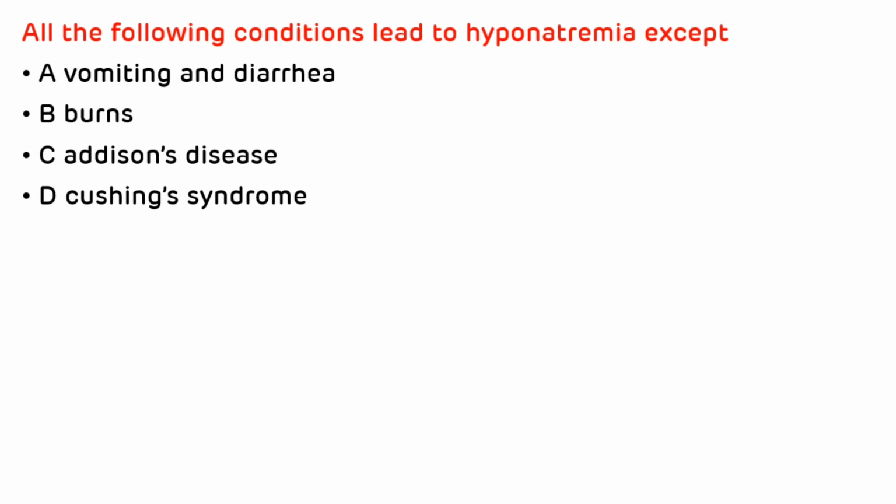Third question is, all the following conditions lead to hyponatremia except, and the options are vomiting and diarrhea, burns, Addison's disease, and Cushing syndrome. So the correct answer is D, Cushing syndrome. Cushing syndrome leads to hypernatremia, while the other three options, that is vomiting and diarrhea, burns, and Addison's disease, lead to hyponatremia, that is fall in serum sodium concentration. Remember, normal range of sodium is 135 to 145 milliequivalent per liter.